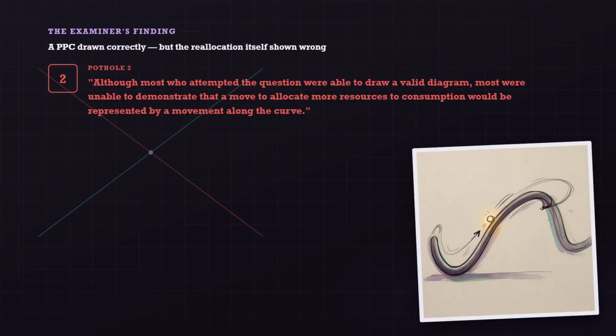Here's the second, verified against the actual exam question. A production possibility curve drawn correctly, but the reallocation itself shown wrong. The question asked candidates to explain how a government might allocate more resources to consumption and fewer to investment. Although most who attempted the question were able to draw a valid diagram, most were unable to demonstrate that a move to allocate more resources to consumption would be represented by a movement along the curve towards the consumption axis.